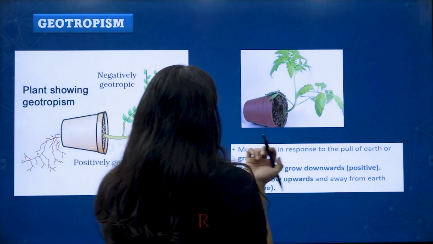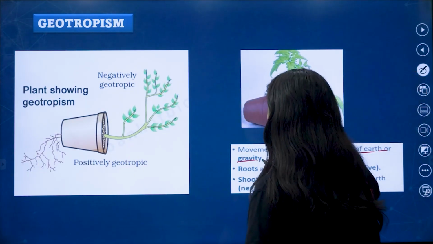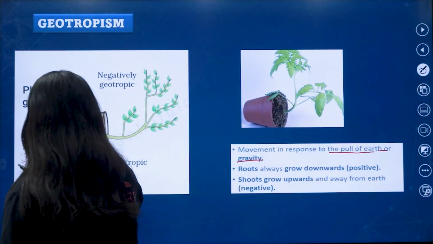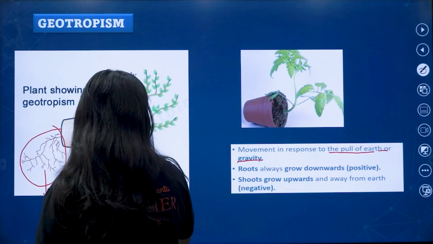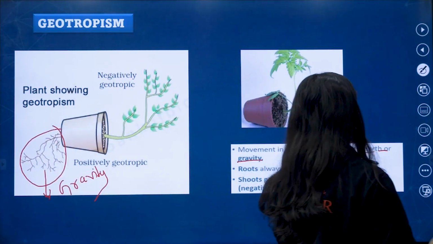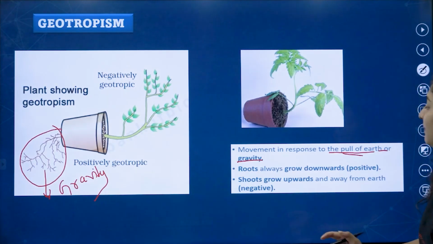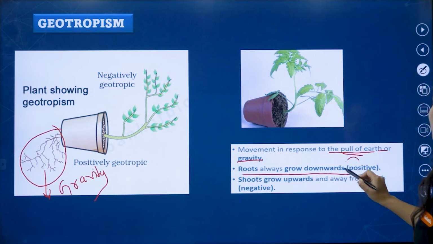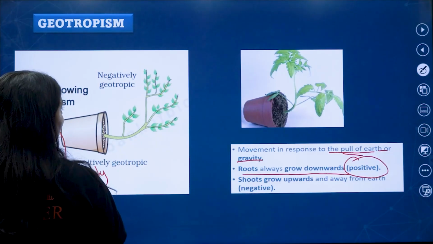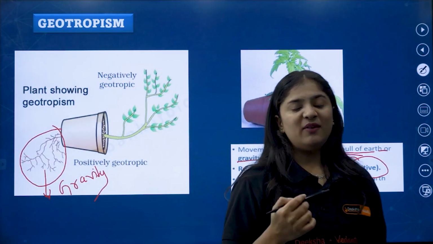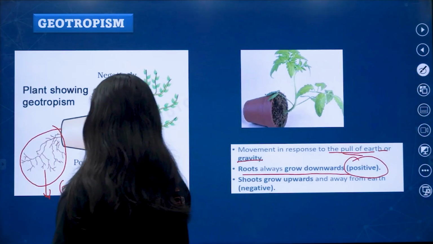So geotropism, I already told you that the movement is in response to the pull of earth or gravity. So the movement is happening towards gravity, right? I mean, we can say the pull of earth or gravity. So roots always grow downwards, towards the earth, which is called positive. Previously I said it is negative, just to make a correction there. It is not negative, it is positive geotropism.